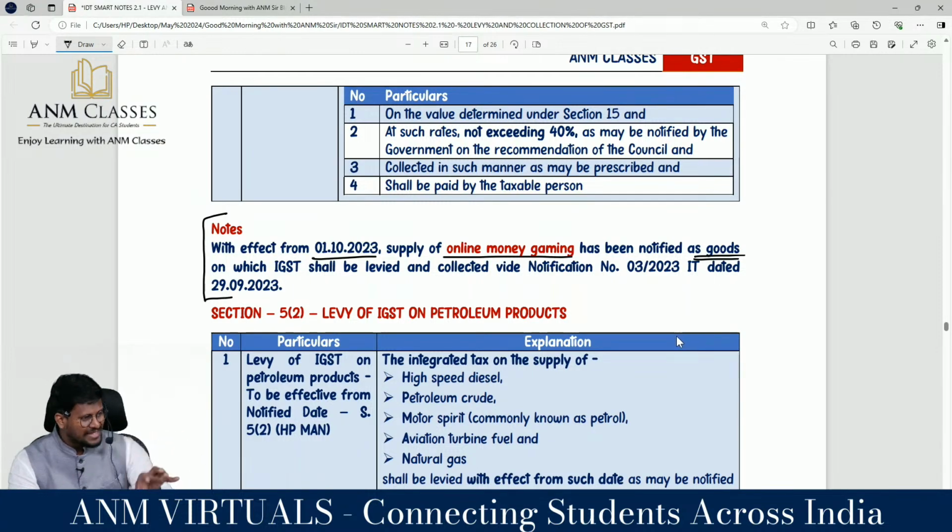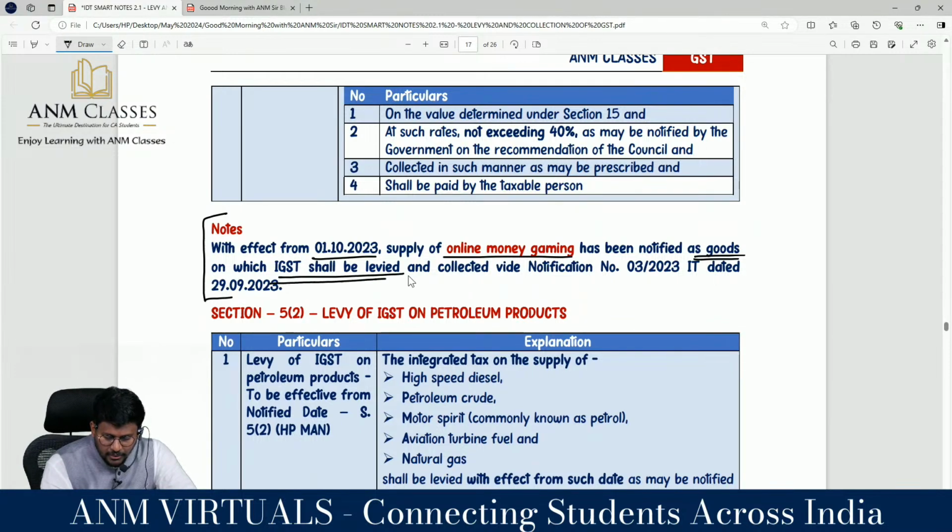Sir, both goods and services exclude money and security. Yes sir. But services include activity relating to money or conversion from one form to another, or facilitating or arranging. Now online money gaming is very popular nowadays, correct? They said that online money gaming has been notified as goods, on which tax shall be levied and collected by notification. So we are going to treat online money gaming as goods, point number 1. On that we are going to levy and collect IGST.